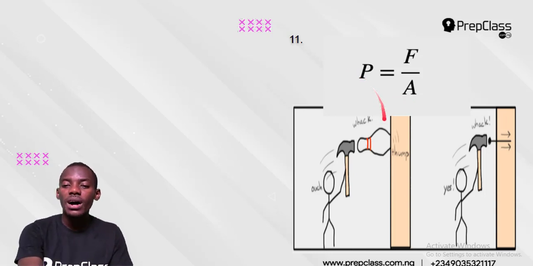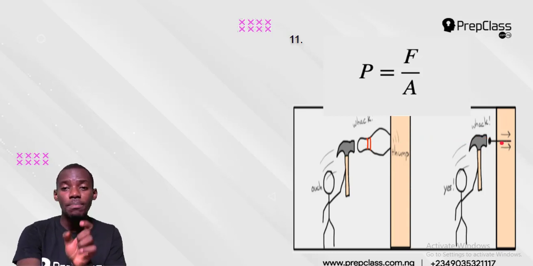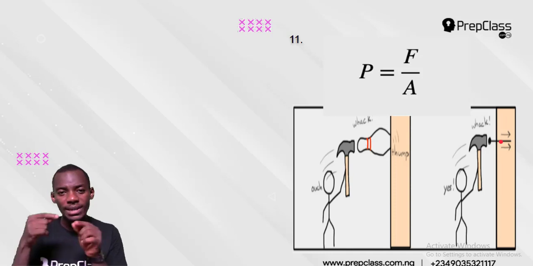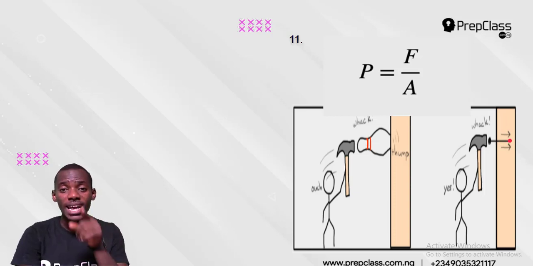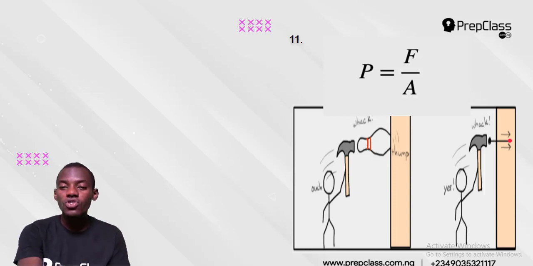But look at this one, Tunji. His name is Tunji. He took a nail. Why will a nail enter the wall? You can't push this kind of flat substance into the wall. The simple reason is that the nail has a small area at the bottom. That means anything pointed can easily penetrate. The area at the pointed edge of the nail is small. So a small area increases pressure because area is inversely proportional to pressure.